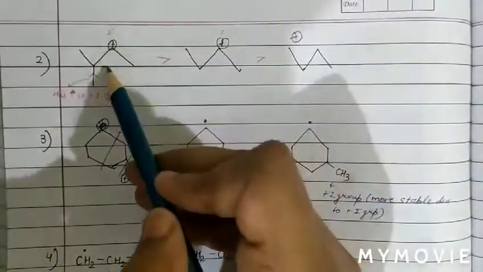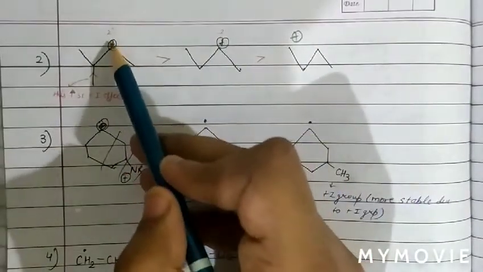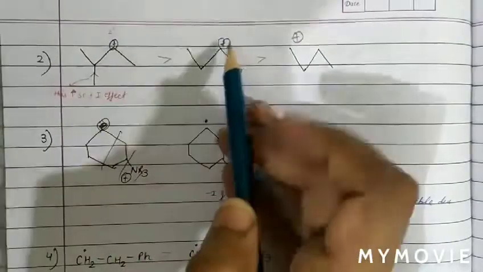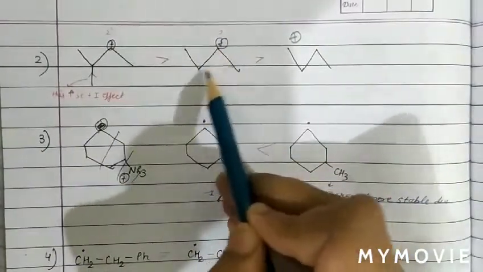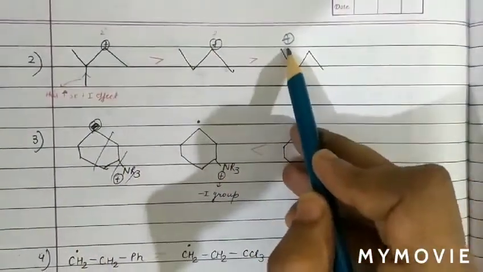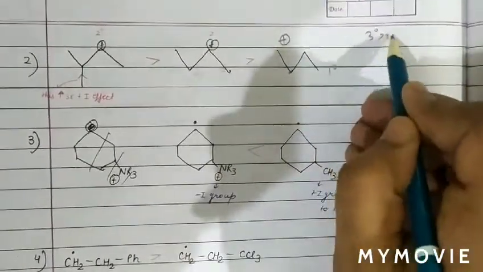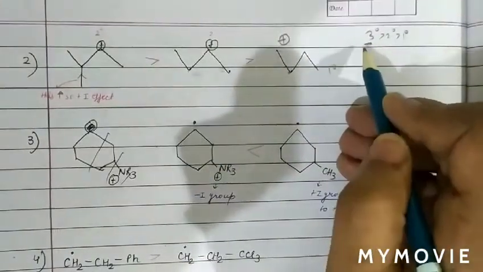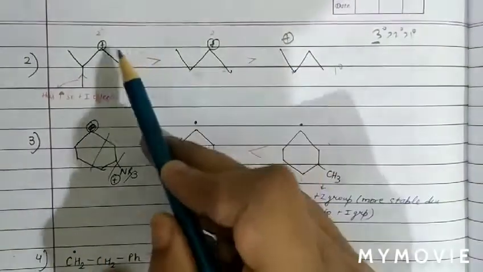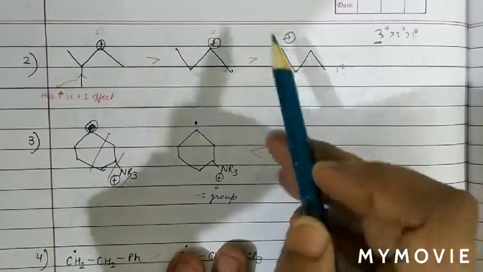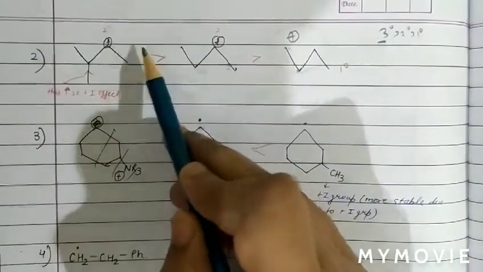Here it is 2 degree because the plus charge has 2 neighbor carbon atoms. But here the plus charge has only 1 carbon atom neighbor, so it is 1 degree. So we know the stability is 3 degree, then 2 degree, then 1 degree, because more plus I in 3 degree. So 2 degree will have more stability than 1 degree, so it will come last.